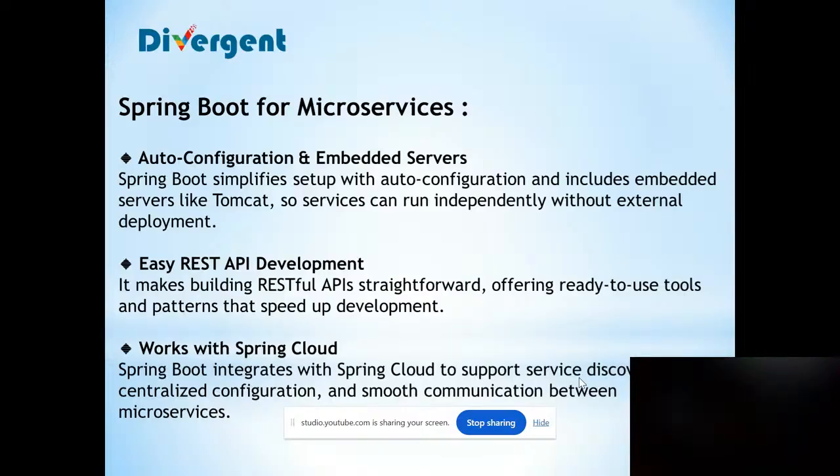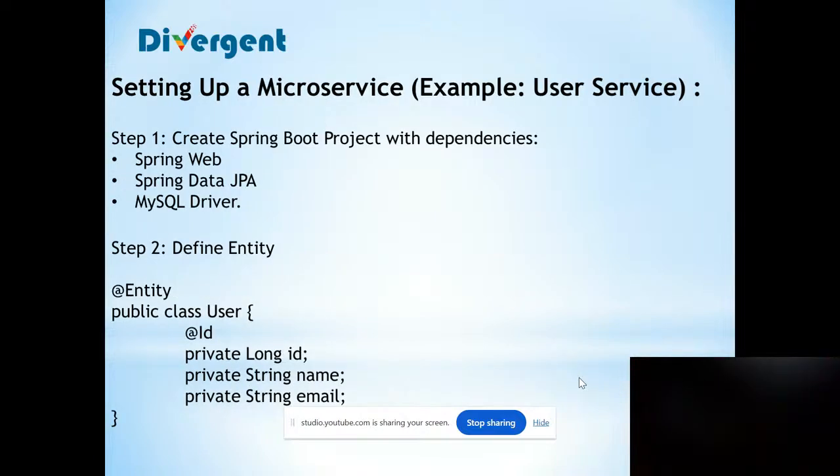Then easy REST API development. It makes building RESTful APIs straightforward, offering ready-to-use tools and patterns that speed up development. So it will be easy to create APIs in Spring Boot with microservices. And it works with Spring Cloud. Spring Boot integrates with Spring Cloud to support service discovery, centralized configuration, and smooth communication between microservices. If we are using Spring Cloud with Spring Boot, it will be the easiest way to manage the service communication between two or many services.